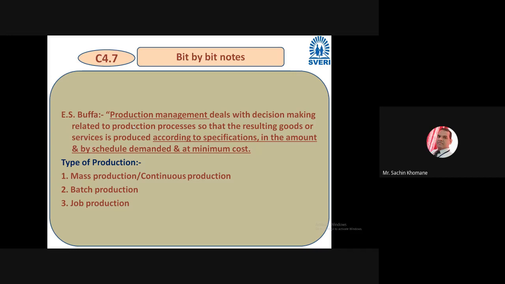Goods and services should be produced, especially according to the specification and the customer requirement, and within cost, and they should be available when the customer demands them. That overall concept is called production management, according to E.S. Bupa. Getting it? I hope you got the concept. Very simple concept.